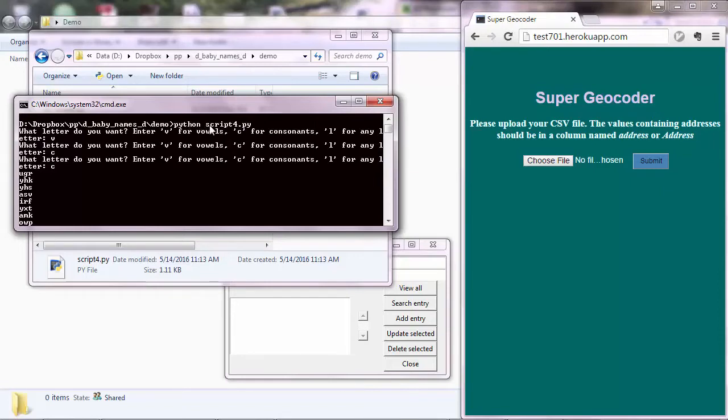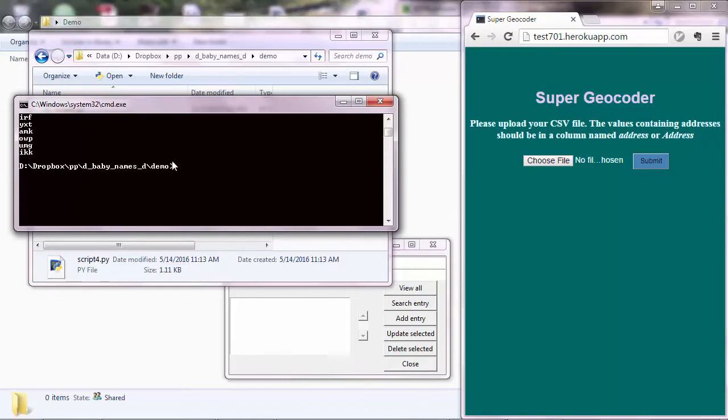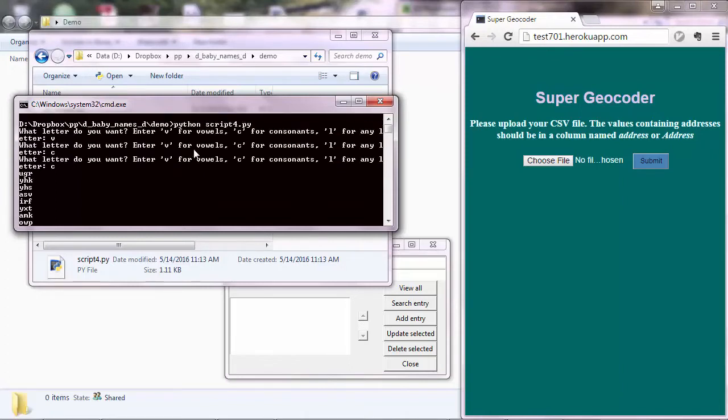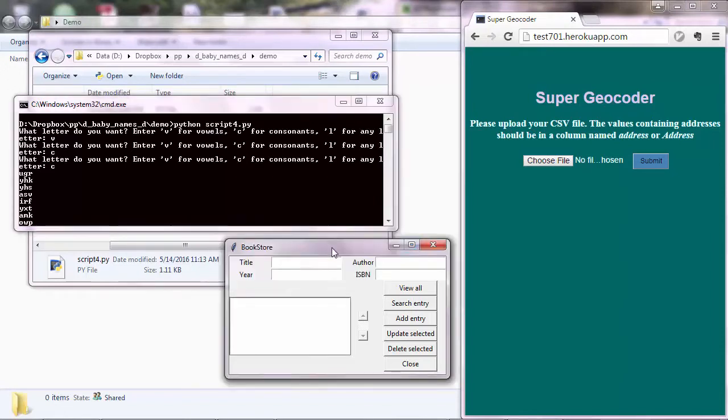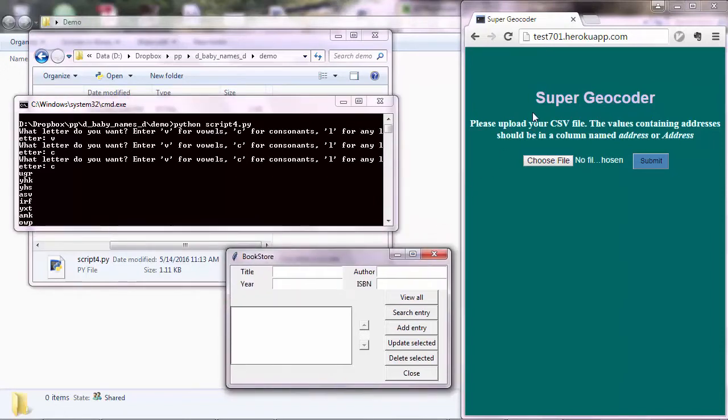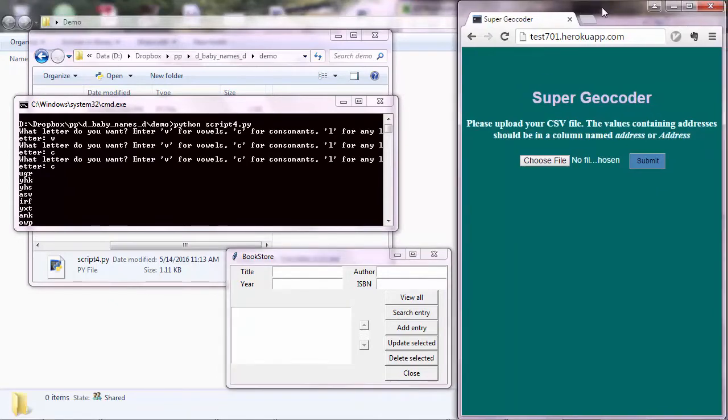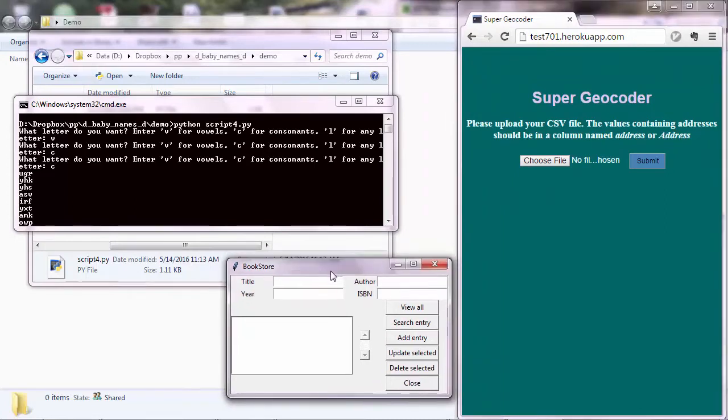So I use Python and then point to the Python script, so to the Python program, to execute that program. Now, normal users don't have Python installed, or they don't know how to execute a Python program. And that's why you have graphical user interfaces there, such as this one, or browsers, such as this one in here. And yeah, when would you use a desktop application such as this?